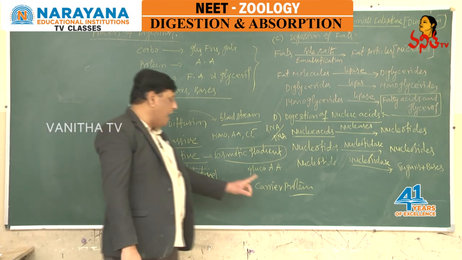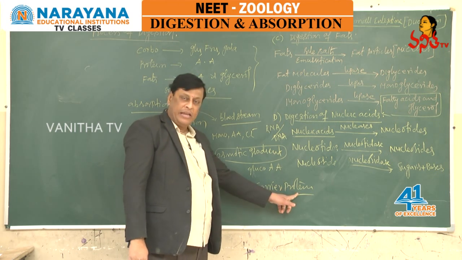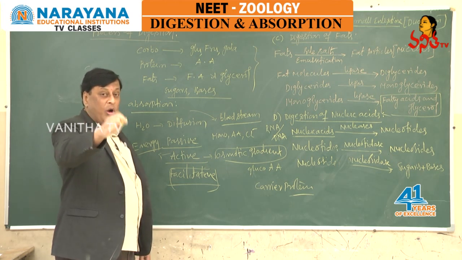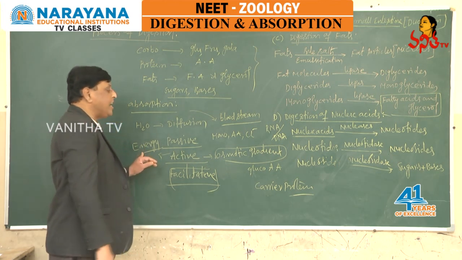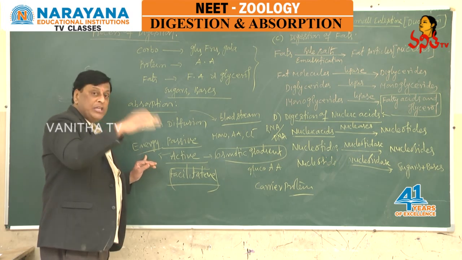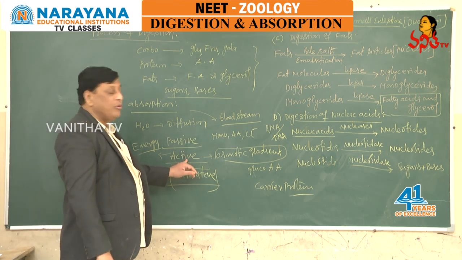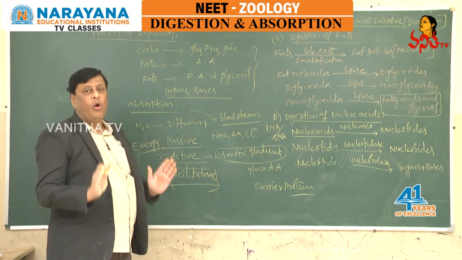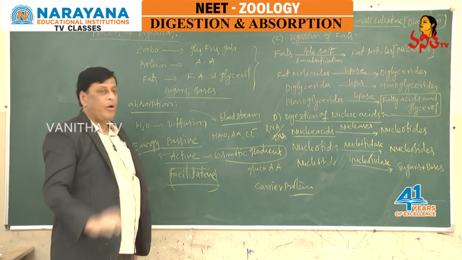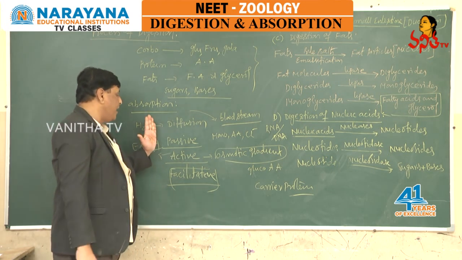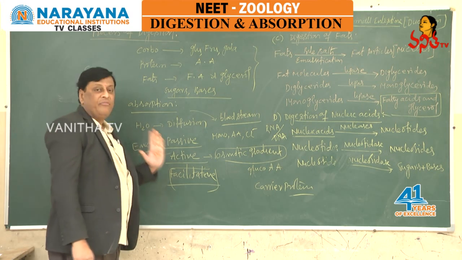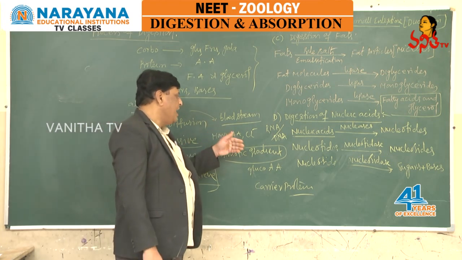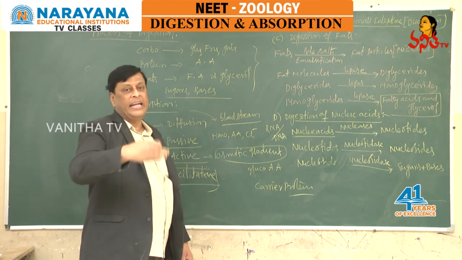Diffusion with the help of carrier proteins is facilitated transport. So the osmotic gradient always plays a role in absorption. The total process of absorption is carried out by passive, active or facilitated transport. In this way, monosaccharides, amino acids and water get absorbed.